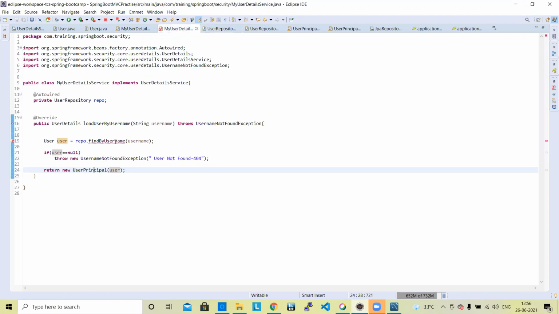User class open karo sir. One minute. This method should be there in the user repository.